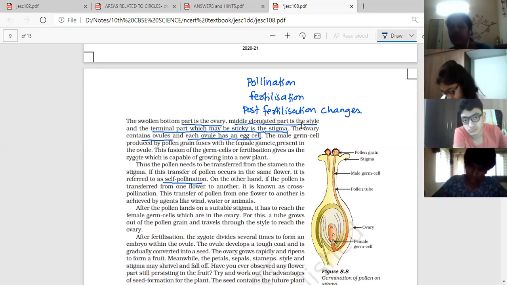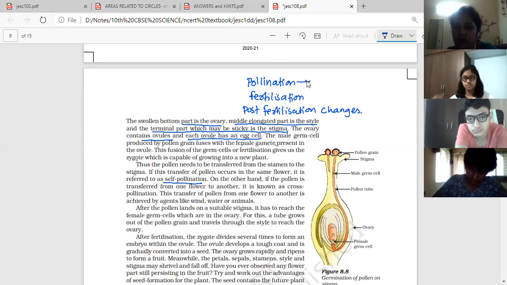So what happens after fertilization in the plant? Okay. So now pollination. What is the process of pollination? What do you mean by pollination process? The transfer of pollen grains from stamen to the pistil of flower.